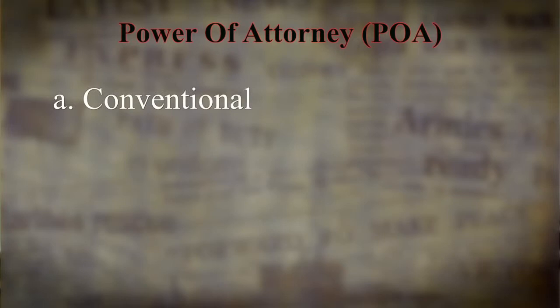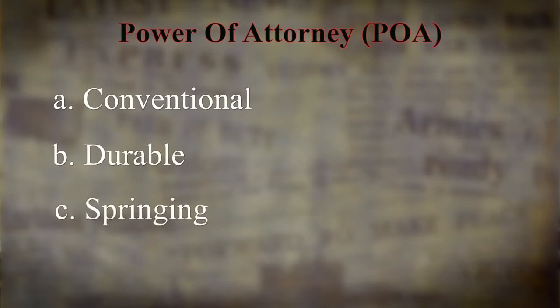There are 3 types of power of attorney. A. Conventional. This gives power of attorney for a specific period of time, for example, 60 days. B. Durable. This is for life. C. Springing. This is triggered by a specific event, for example, incapacitation.